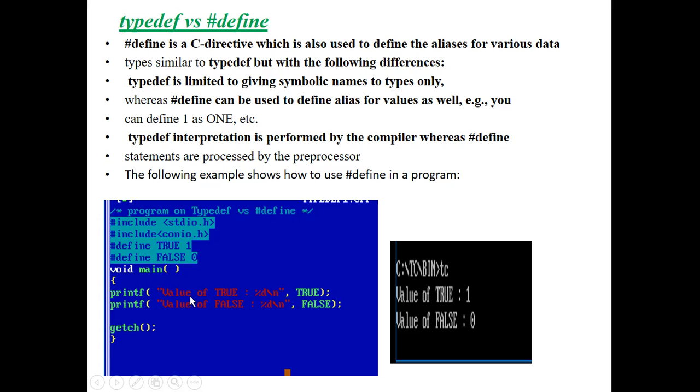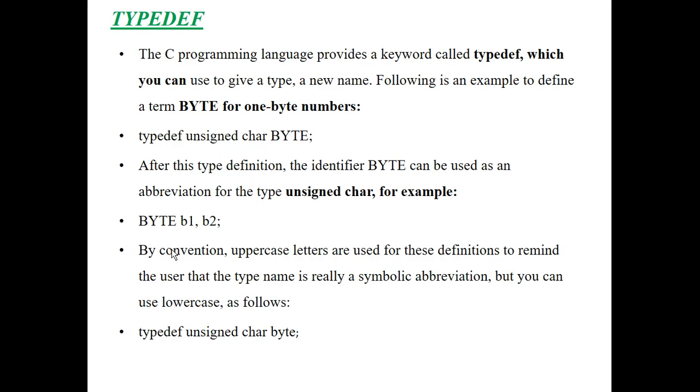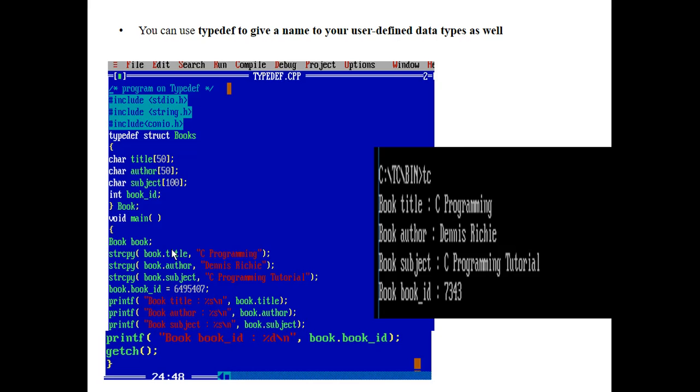Next, in the main method, I am just printing those true and false values onto my output screen. That's why the value of true is 1 and the value of false is 0, because true means 1 and false means 0, just for understanding purposes. The main point to note here is that by using hash define, we can give aliases for the values too. That is the main difference between hash define and Typedef. So this is a simple concept on Typedef in C programming language.